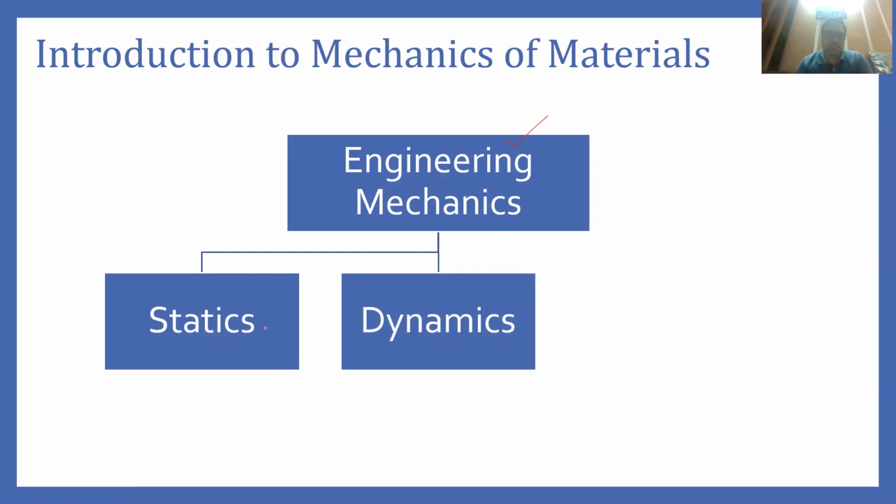In statics, which we have learned in the subject of structural mechanics, we generally study the static forces acting on the body. Similarly, in dynamics, we study dynamic forces acting on the body. Statics and dynamics are mainly concerned with the external effects of the forces acting on the body.